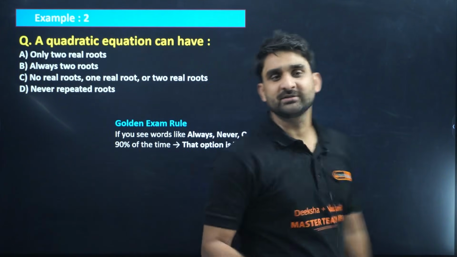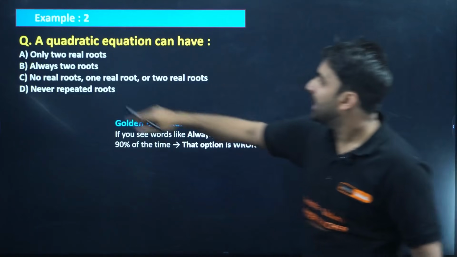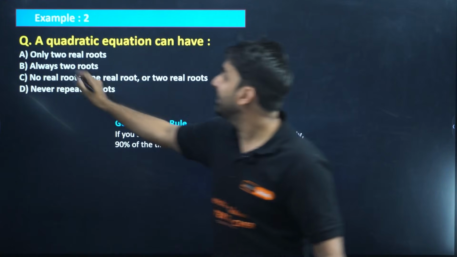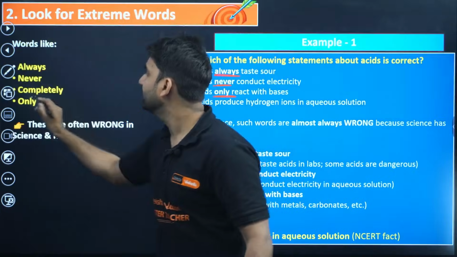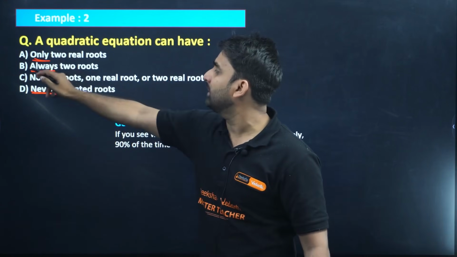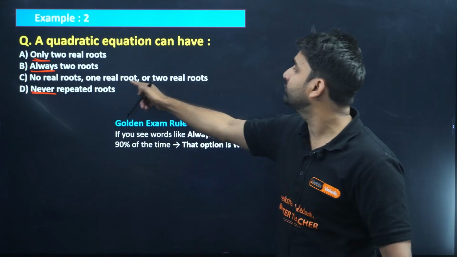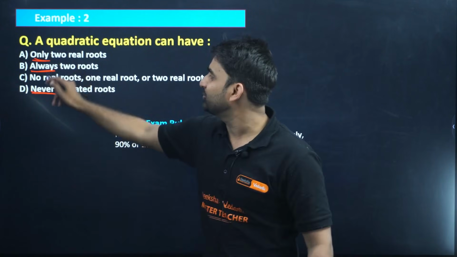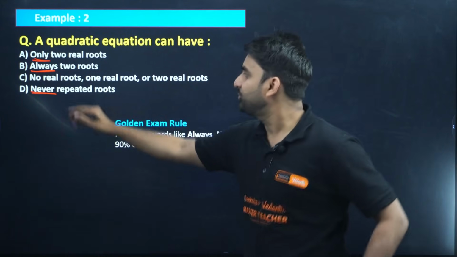Look at the second example I picked up. For this trick, I have picked one more question: a quadratic equation can have. Now look at the options. Here is "only" in the first option, "always" in the second, and "never" in D. But option C says no real roots, one real root, or two real roots. So there is a huge possibility that options A, B, and D would be incorrect. Are you getting my point? So option C would be correct.